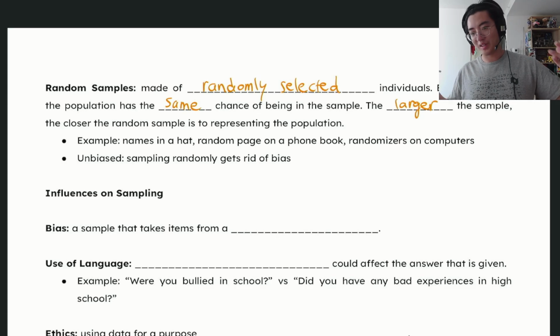Of course, computer programs are not purely random. Nothing in the universe is purely random. But for now, all we need to know is if you just randomize it, it's fine.